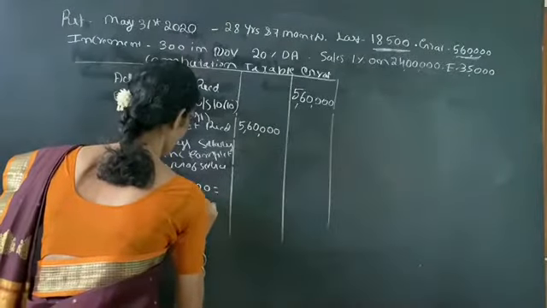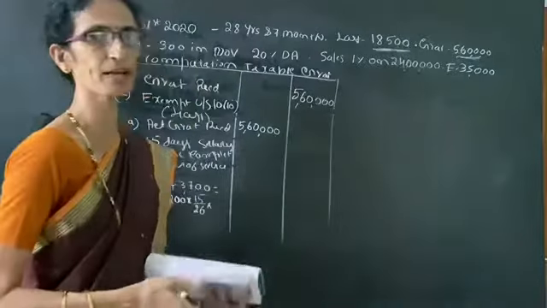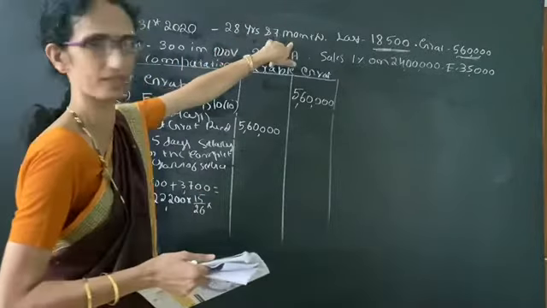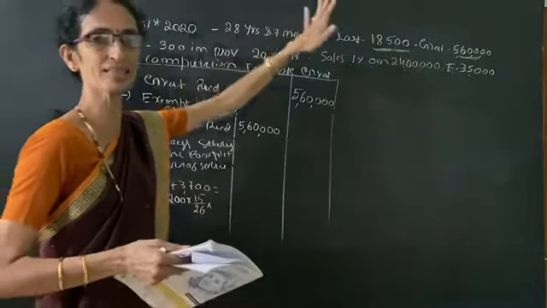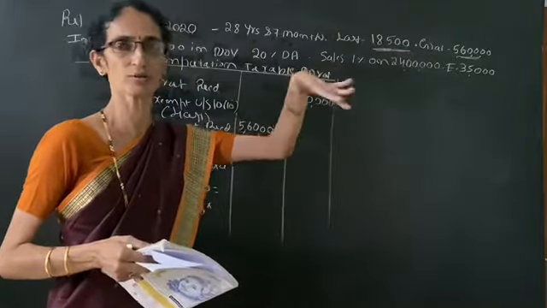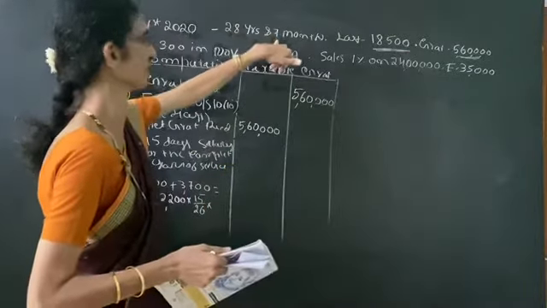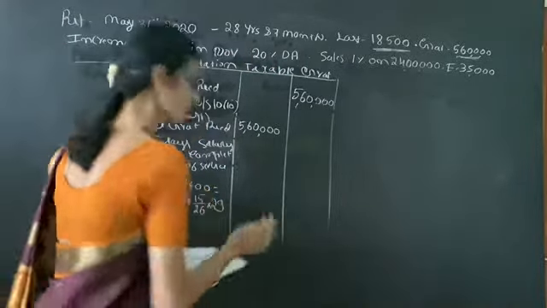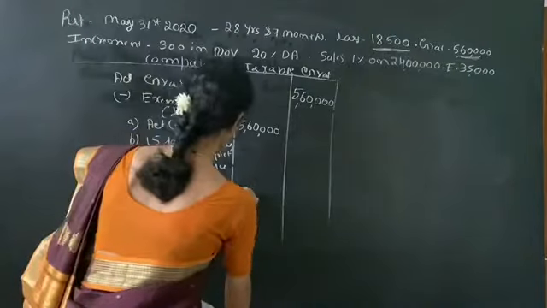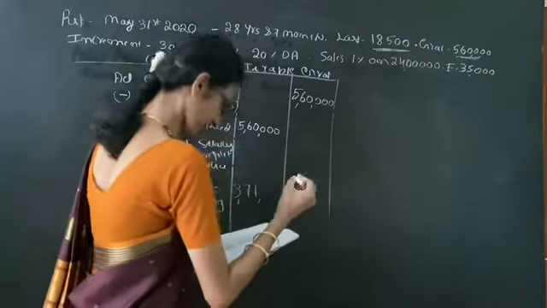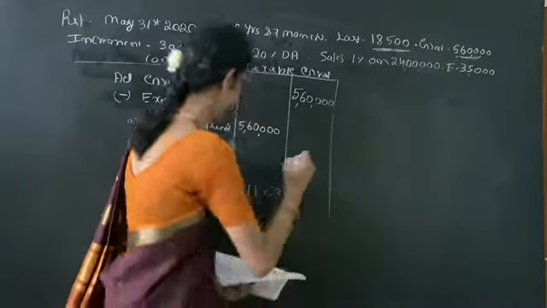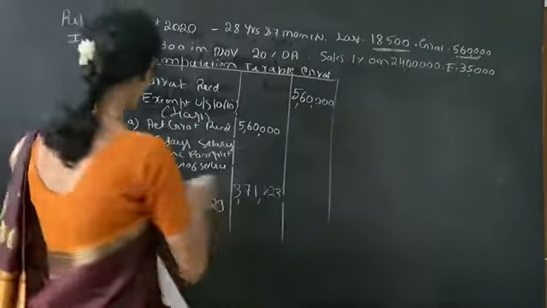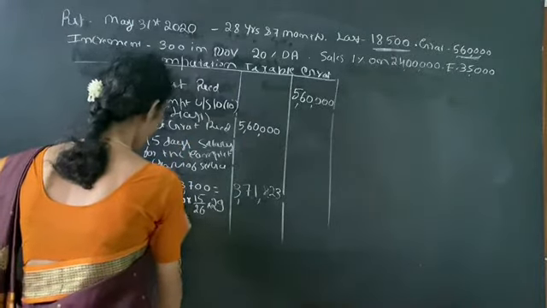15 days salary means 15 by 26 into number of completed years of service. Here it is given 28 years and 7 months. Once again, if the month is more than 6, we have to round off. So 28 years, 7 months is given. So we have to write 29 years. So into 29, we get 3,71,423. Then the last rule is statutory limit.